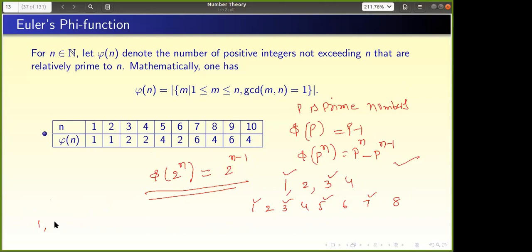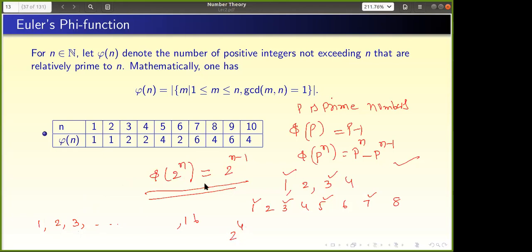So let us look at 16, which is 2 power 4. What are the prime numbers dividing 16? Only one prime is there. In 2 power n, there is only one prime factor, 2. Exactly, half. Yes, that is exactly right, Shruti. All odd numbers are relatively prime to 2 power n.